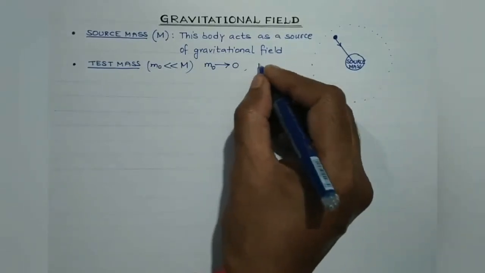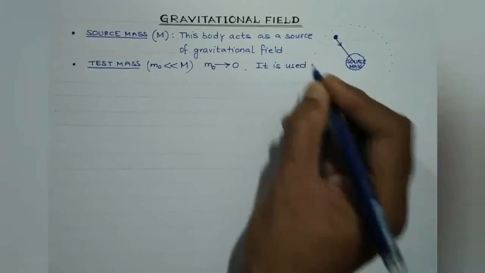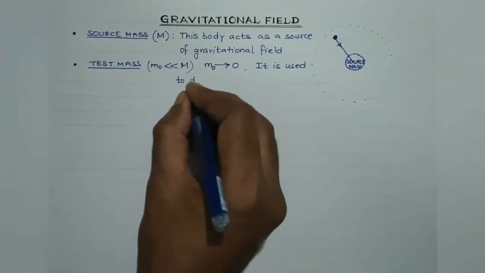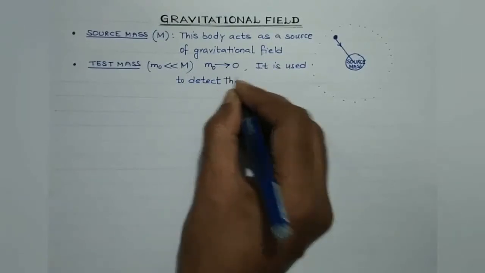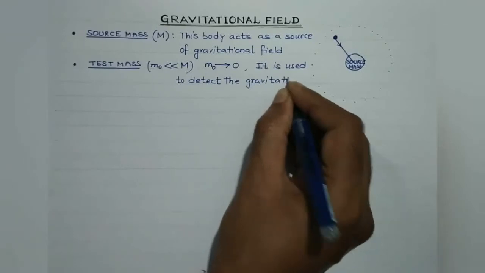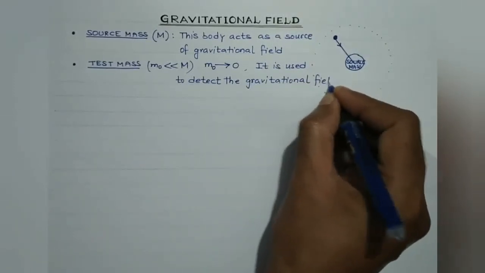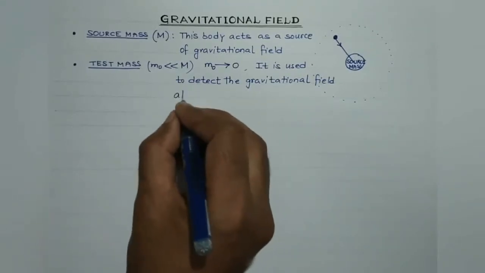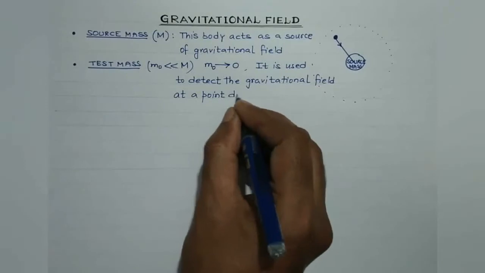So it is used to detect the gravitational field at a point due to the source mass.